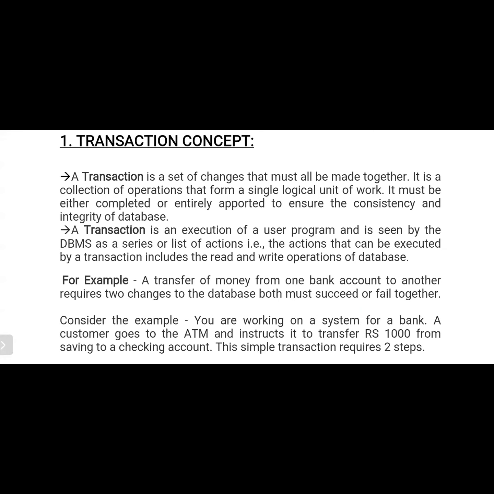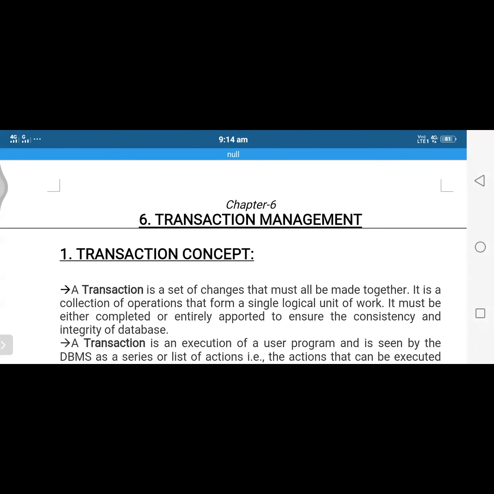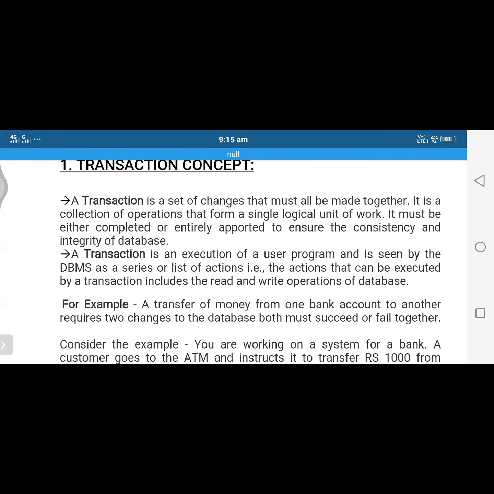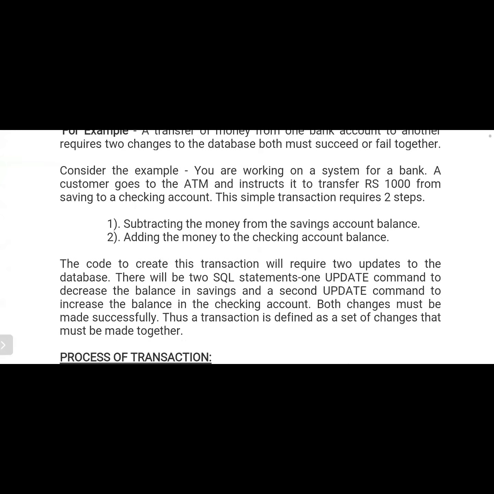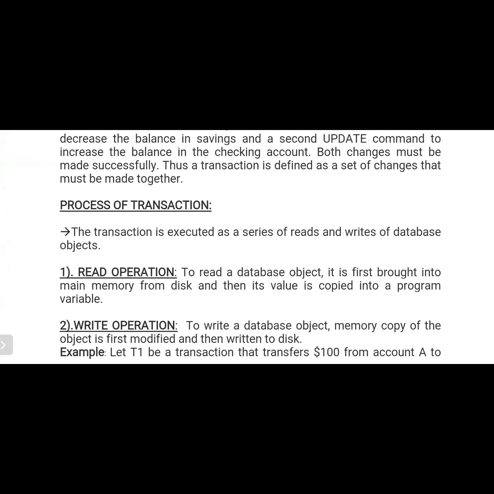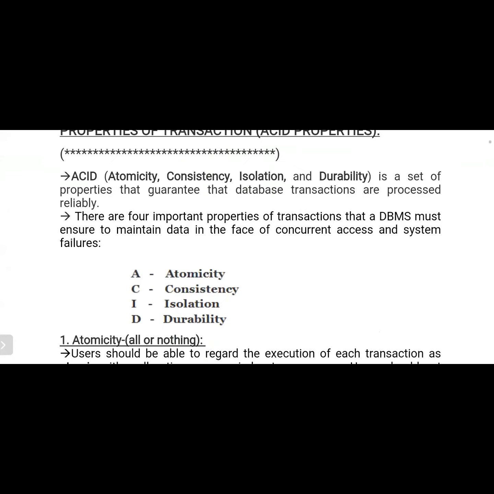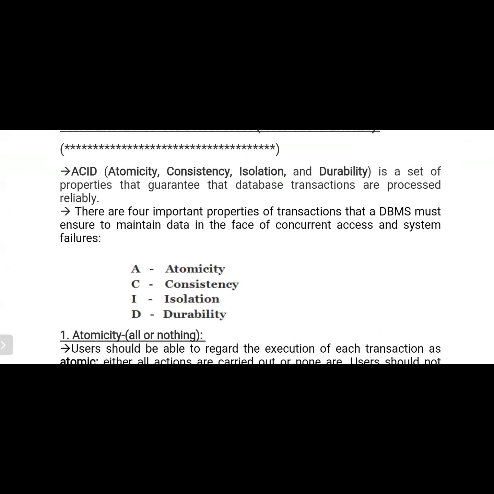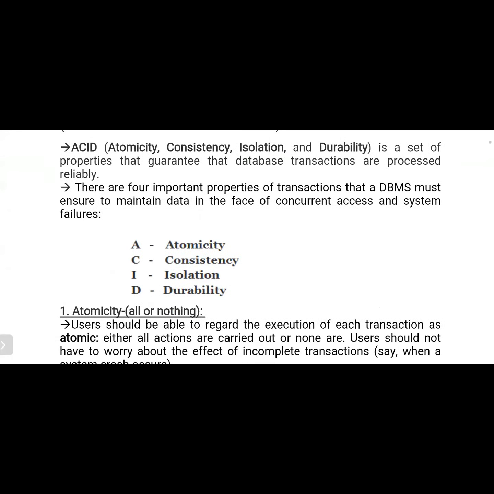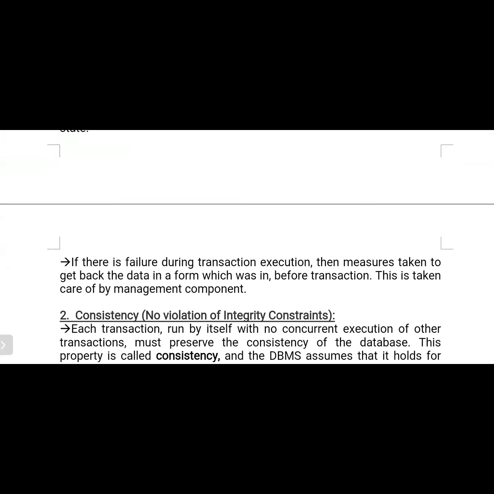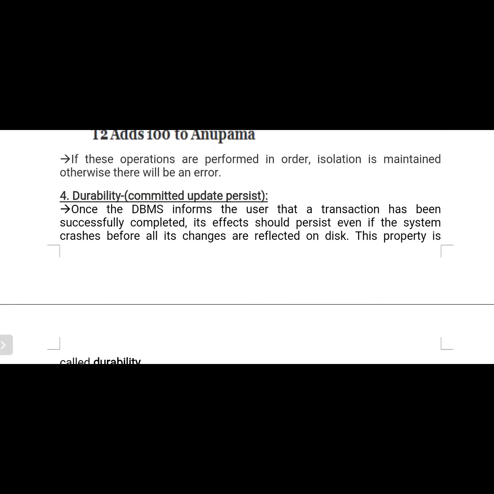In the last classes we discussed transaction management. What is a transaction, what is transaction management, and what are the transaction management properties? We already discussed all these topics, which operations we perform, how we perform them, and the examples for atomicity, consistency, isolation, durability. So I think these topics need not be repeated again.